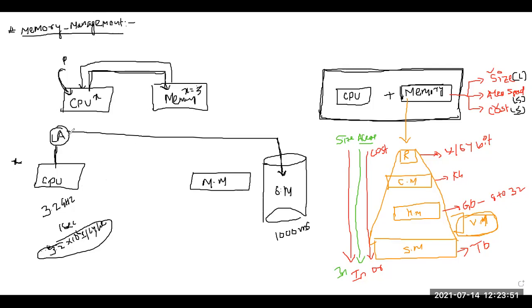So the problem is, if every time the CPU is directly communicating with secondary memory, the CPU efficiency or CPU utilization will be degraded.